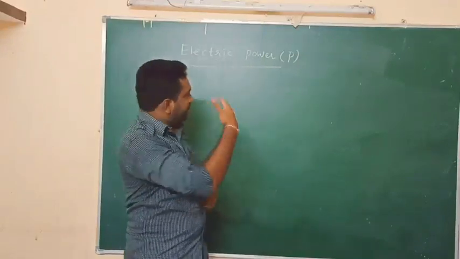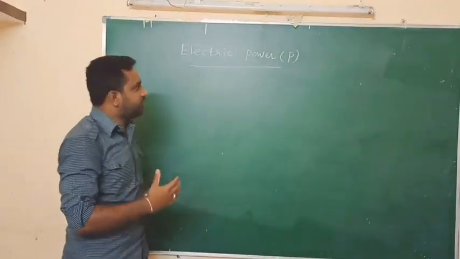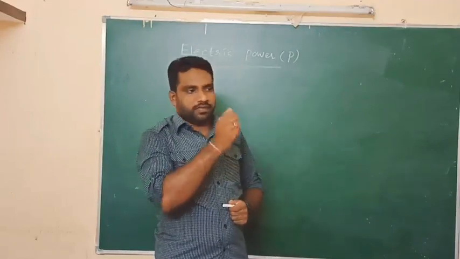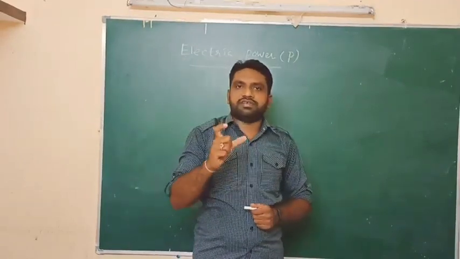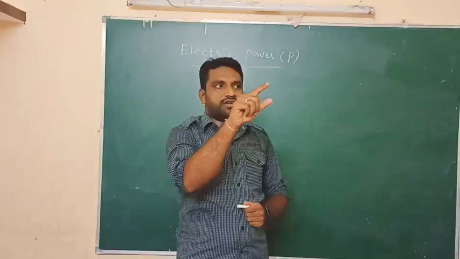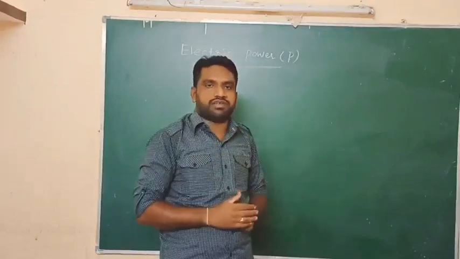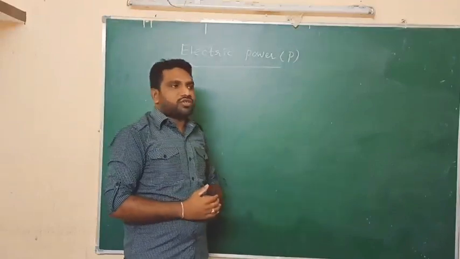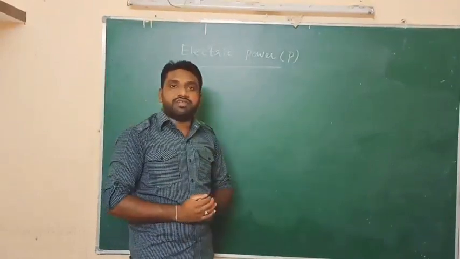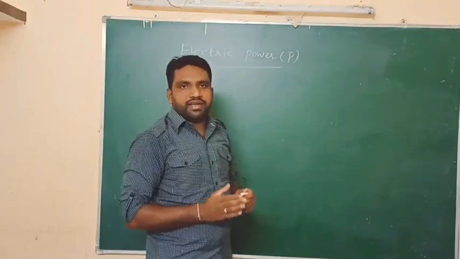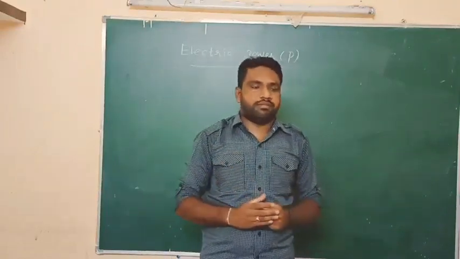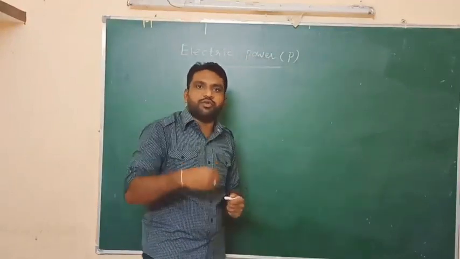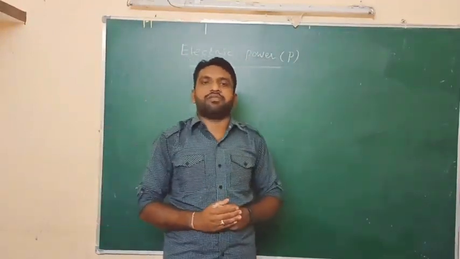So here it is related to electricity. How can we define electric power? We will see so many electric appliances. For example, if we consider mixie and grinders, the power of that mixie and grinder is written on the box, 200 watts, 1000 watts, like that. So actually, what is the meaning of electric power? It is the amount of electric energy consumed by any electric appliance in a unit time.